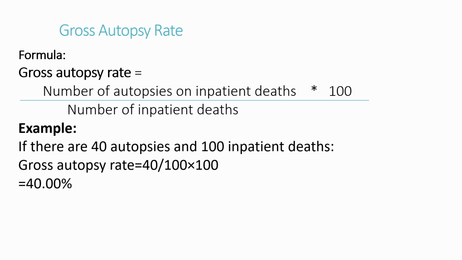On this slide, we are looking at the gross autopsy rate. This formula calculates the percentage of inpatient deaths that received an autopsy. For example, if there are 40 autopsies performed out of 100 inpatient deaths, our gross autopsy rate is 40%. This rate gives us an overall picture of how often autopsies are performed for inpatient deaths in a hospital.